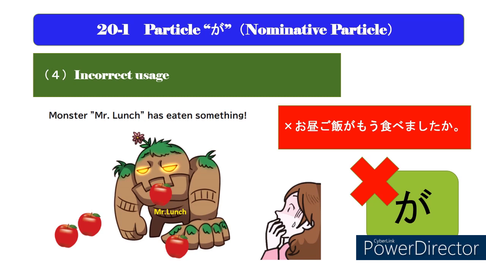Now, I would like to express the important point. If you incorrectly say in Japanese, お昼ご飯がもう食べましたか？ this expression is incorrect. It is a big grammatical mistake. This sentence expresses that as if an unidentifiable monster called Mr. Lunch has eaten something.